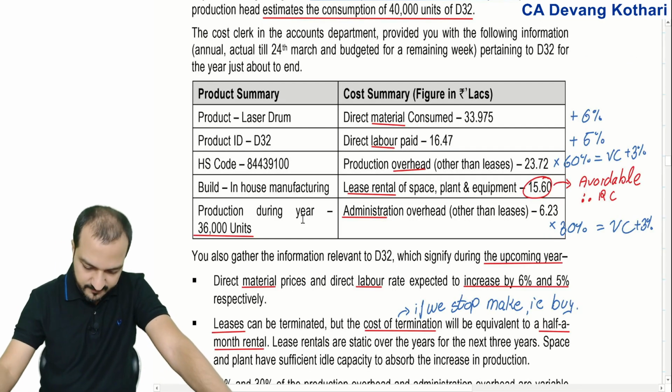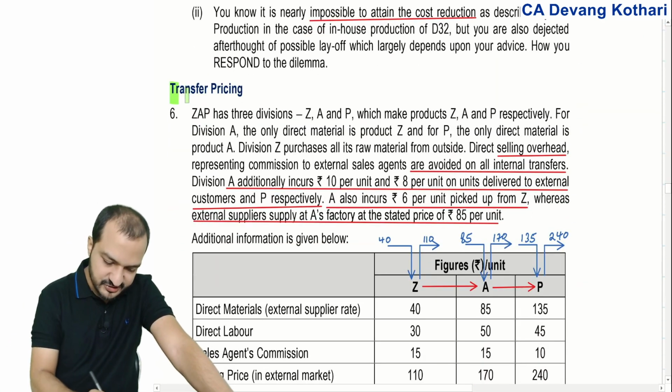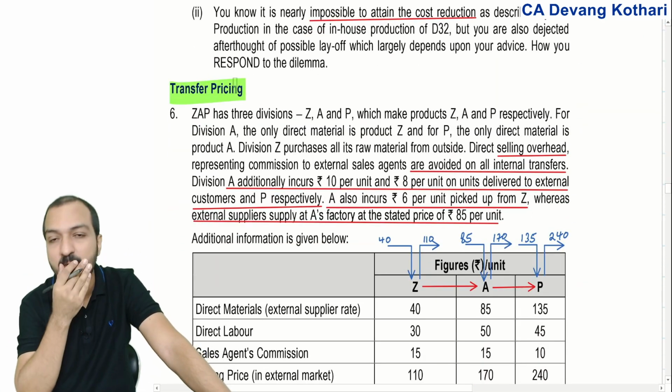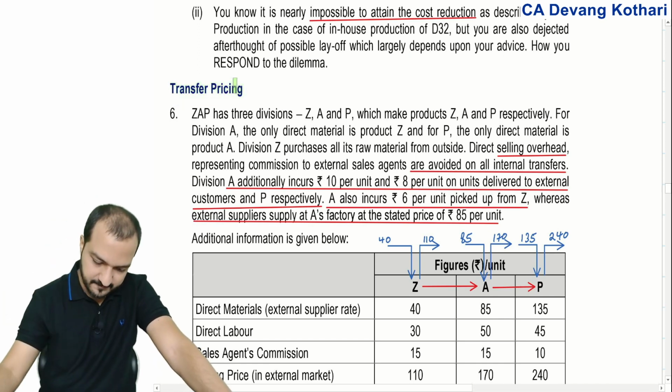Going further in the RTP, question number 6 is also a new question. It's about transfer pricing and it is about minimum TP, maximum TP. Very interesting question. Let's see.